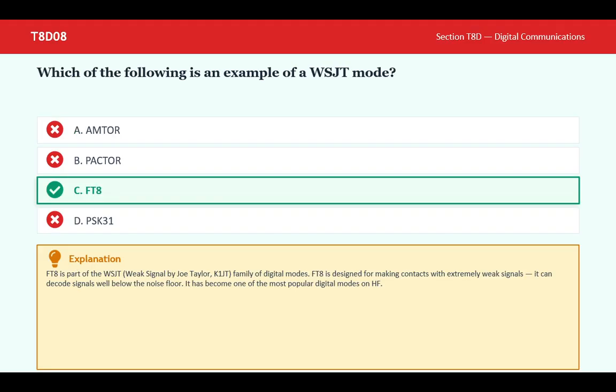Which of the following is an example of a WSJT mode? C. FT8. FT8 is part of the WSJT (Weak Signal by Joe Taylor, K1JT) family of digital modes. FT8 is designed for making contacts with extremely weak signals. It can decode signals well below the noise floor. It has become one of the most popular digital modes on HF.